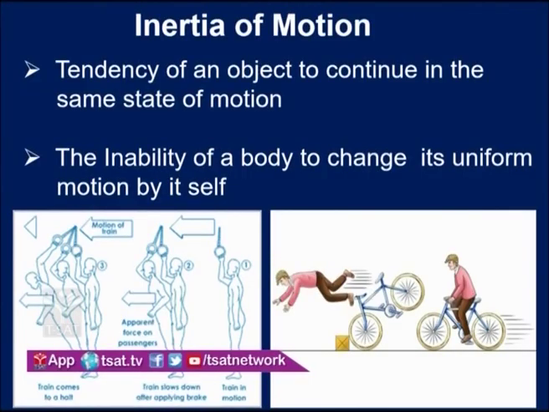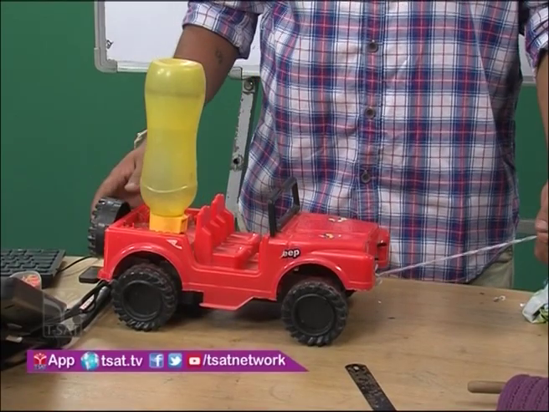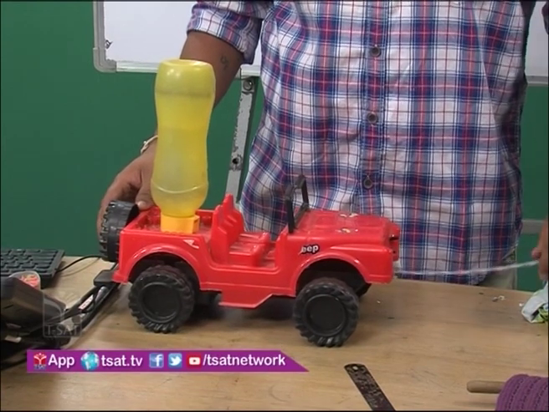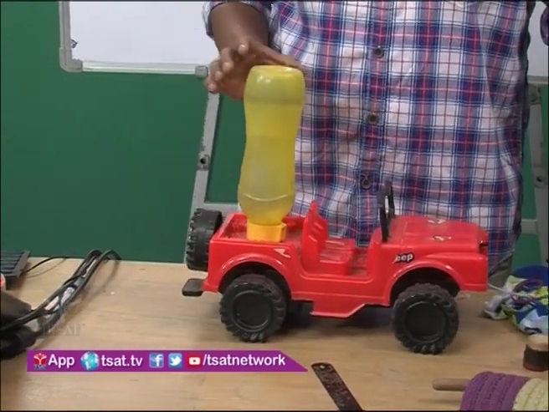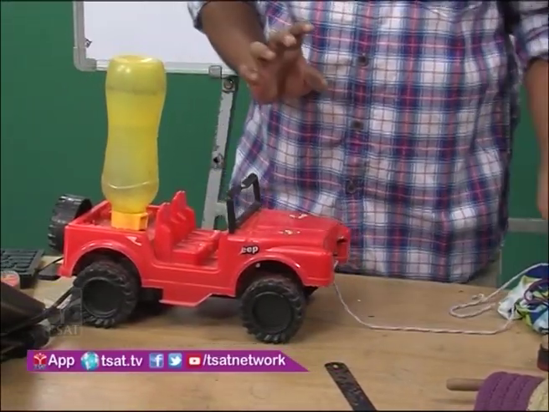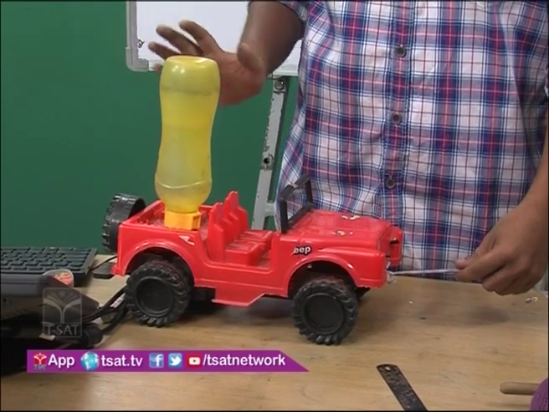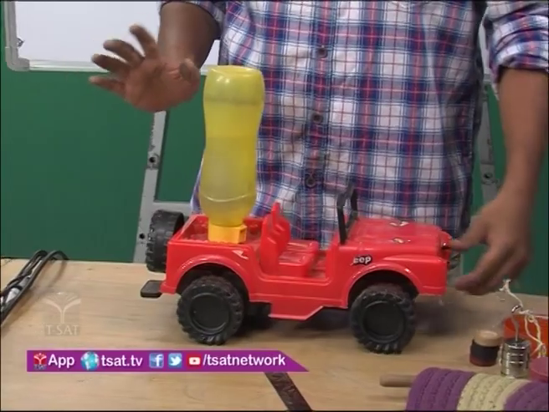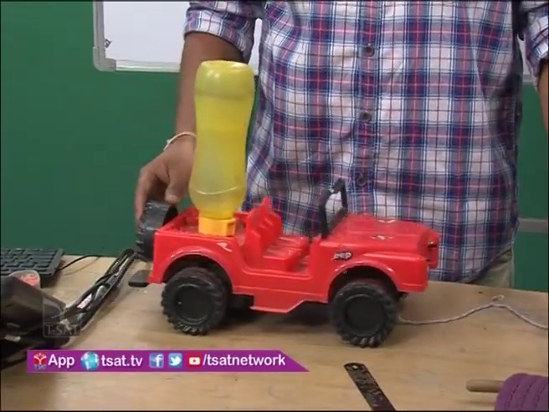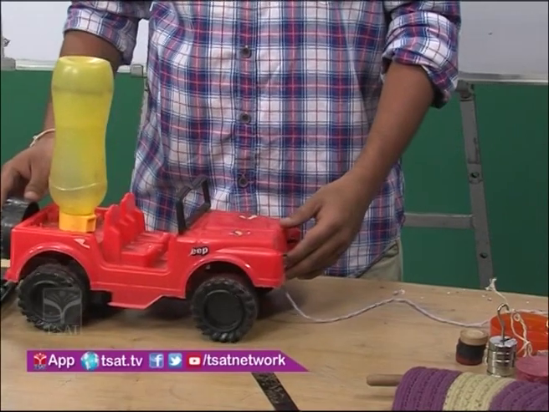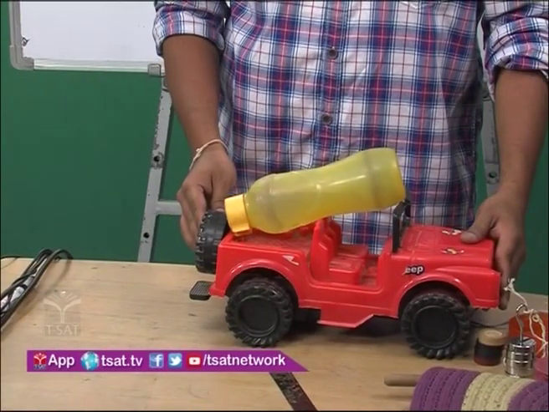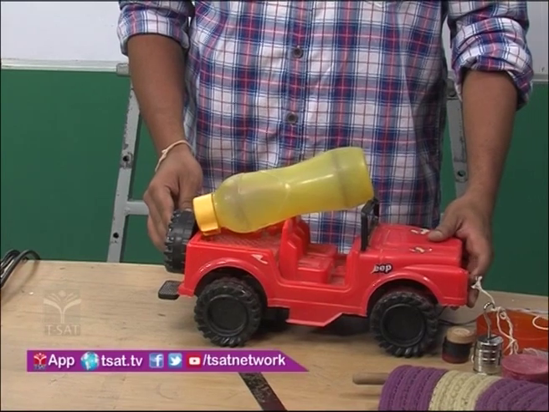We can also demonstrate that with another example. See here, when the object is moving with some uniform velocity, there is no impact on the object inside the bus. That means the object moves along with the bus without any hesitation. Now, if I stop the bus all of a sudden, see what happens. The object falls in the forward direction.